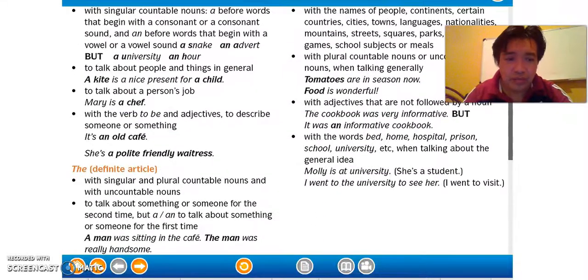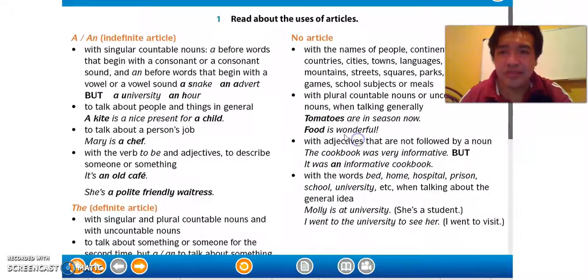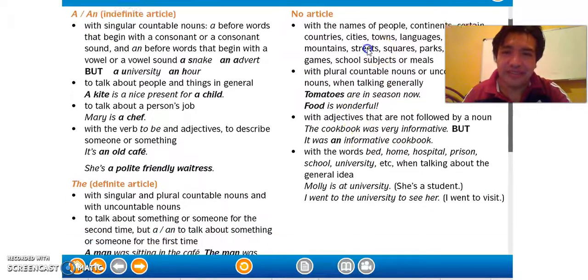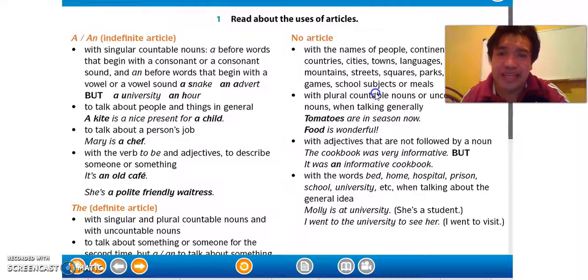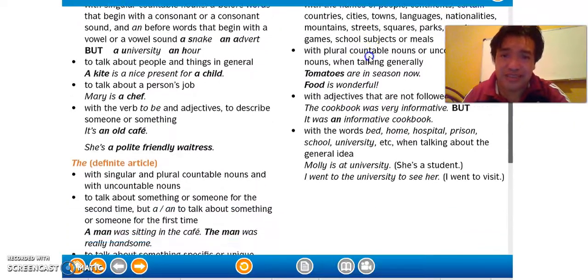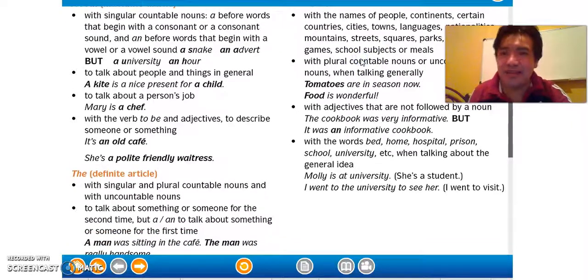Okay. Now, when we don't use an article. With the names of people, continents, certain countries, cities, towns, languages, nationalities, mountains, streets, squares, parks, sports, games, school subjects, or meals. For example, with names we don't say the Pablo, but we say just Pablo. Or continents, we don't say the America, we just say America.